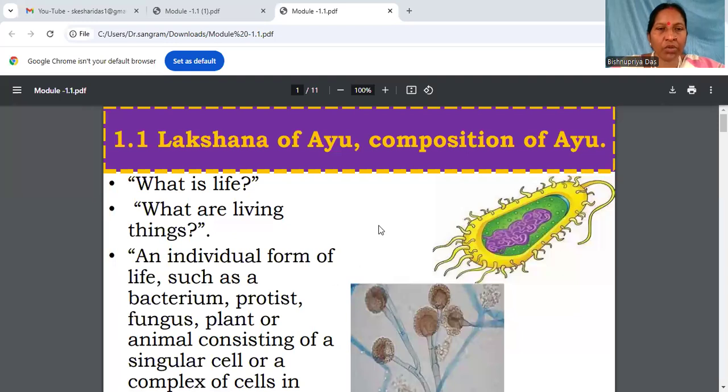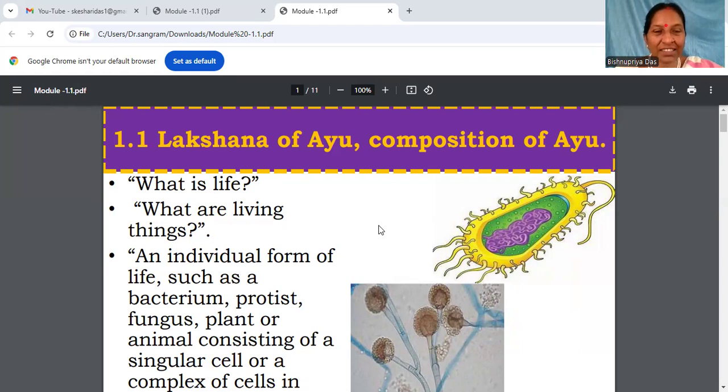So, before starting, we would like to share the screen here. The module is the reduction of Ayu compositions itself. The questions always exist: what is life? We all know what life is, but to express it is a little difficult. And whether Ayu is life, yes or no, is again another question.